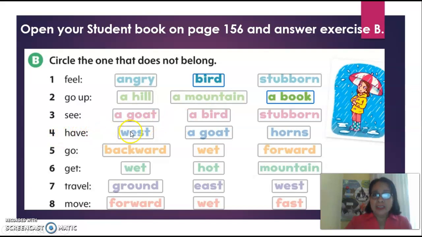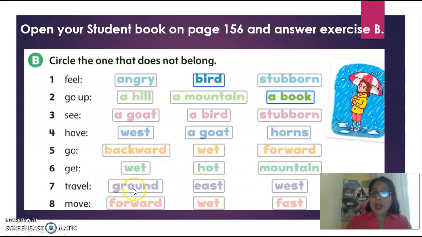Have west, have a goat, or have horns. Remember that have is like possession, something that you have. Go backward, go west, or go forward. Go in a direction, okay? Get wet, get hot, or get mountain, okay? Circle the one that is not part of the group.